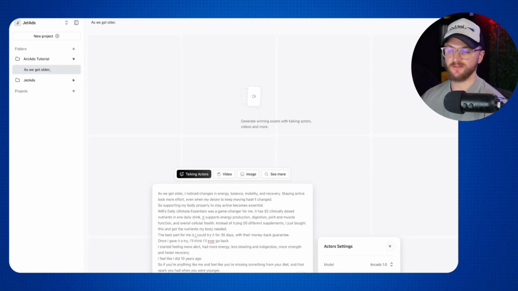And so for the sake of this video, I'm going to show you the text to speech function because that's probably the easiest for most people. And most people might not have the recording setup that I do for the cleanest audio. But we'll go ahead and auto add that, and it's gotten a lot better as well.